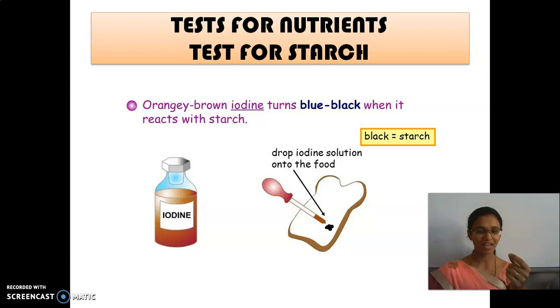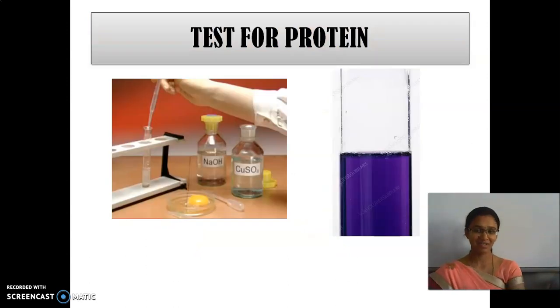So, if we add a few drops of iodine solution to that starch food content, it would turn its color into blue-black. So, the change of color into blue-black confirms the presence of starch in that. Okay. And the next test is, what is that? Test for protein. So, shall we have a recap now?